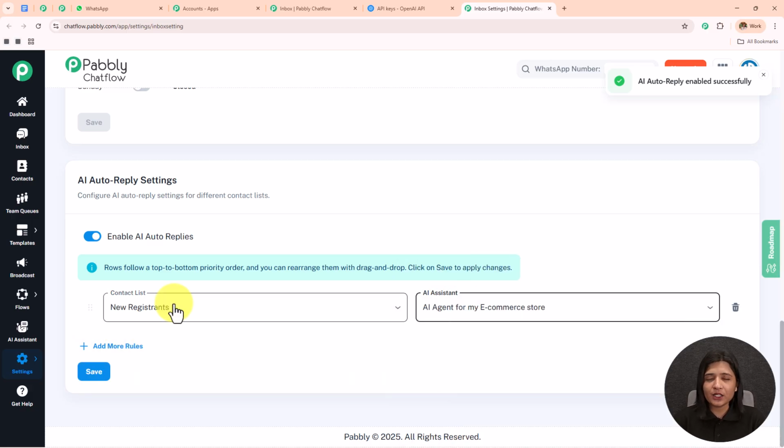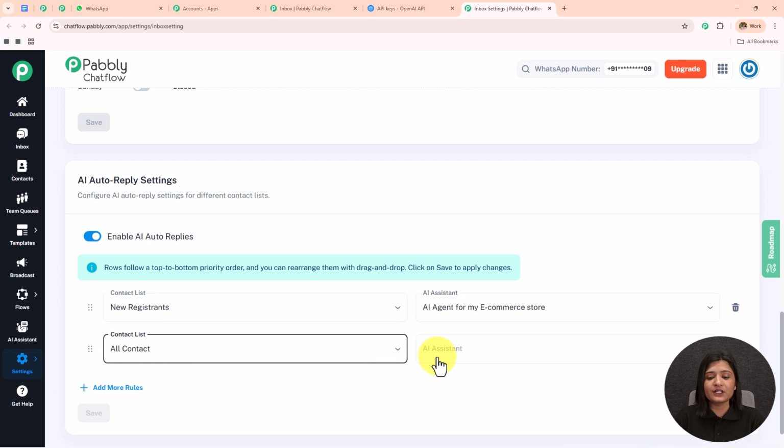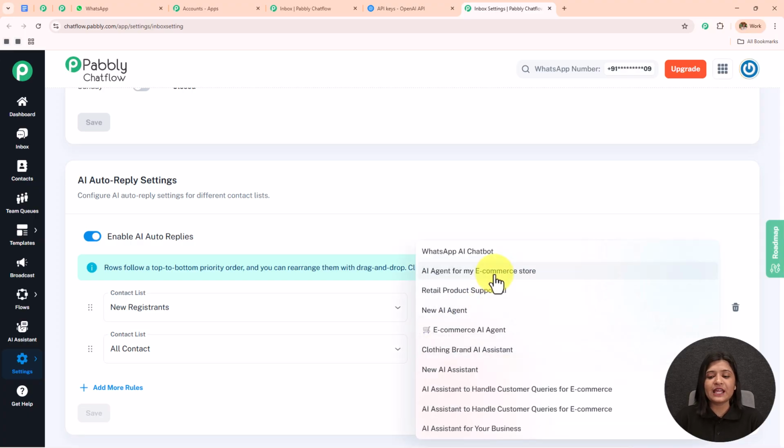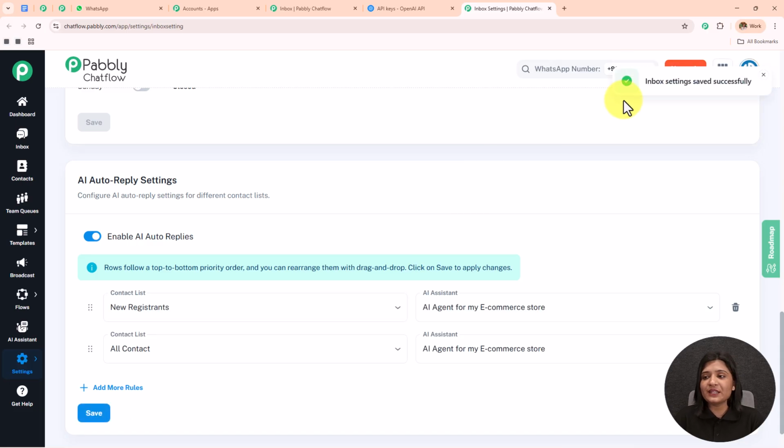You can create a particular contact list, add specific contacts to that list and then select the AI assistant for all those chats. Or you can simply click on this add more rules, select all the contacts and assign a particular AI assistant to all the contacts. Simply save this and you will see inbox settings saved successfully. So here this AI agent will be active on all of the chats. So I hope this is very clear to you.